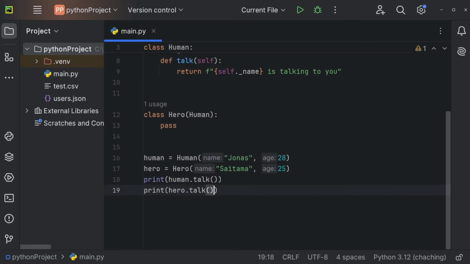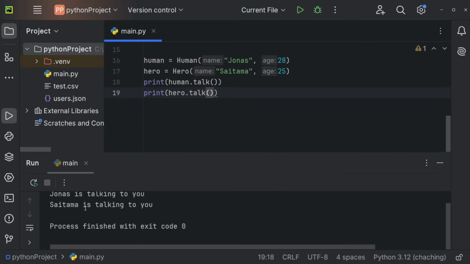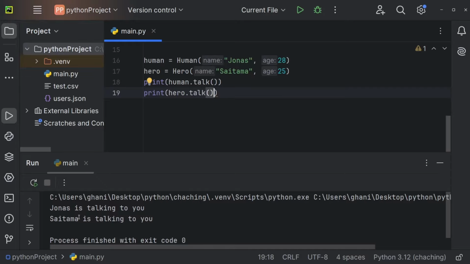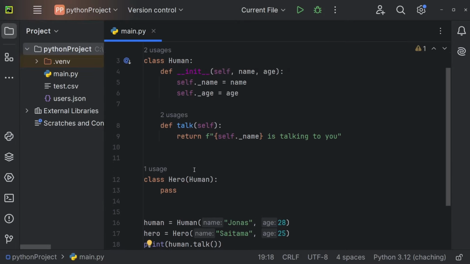So print hero.talk. And you can see we're getting "Jonas is talking to you" and "Saitama is talking to you". So when using inheritance, the class who inherits from the other class basically has access to all of the attributes and methods the class it inherits from defines. And this class is what you call the child, and this is what you call the parent, because the child inherits from the parent. In our case, the hero inherits from the human.